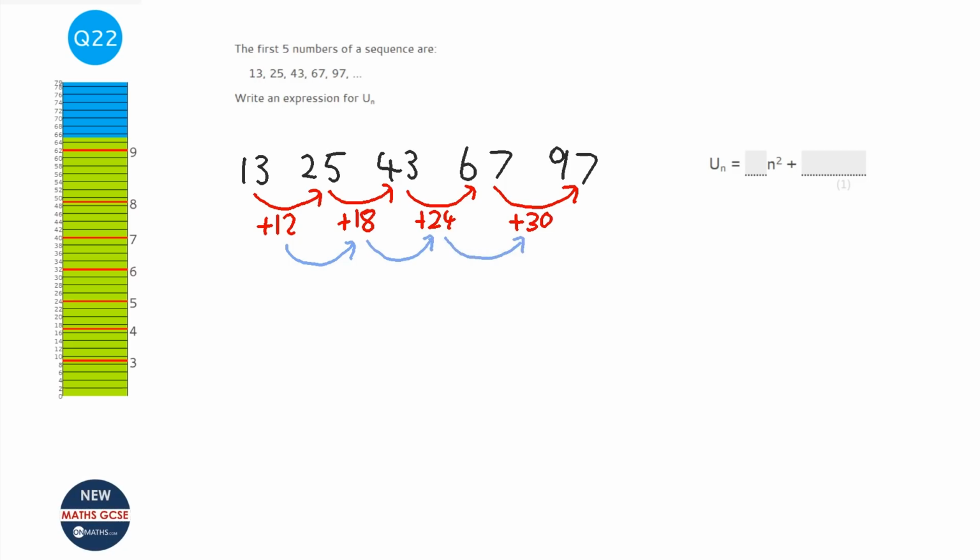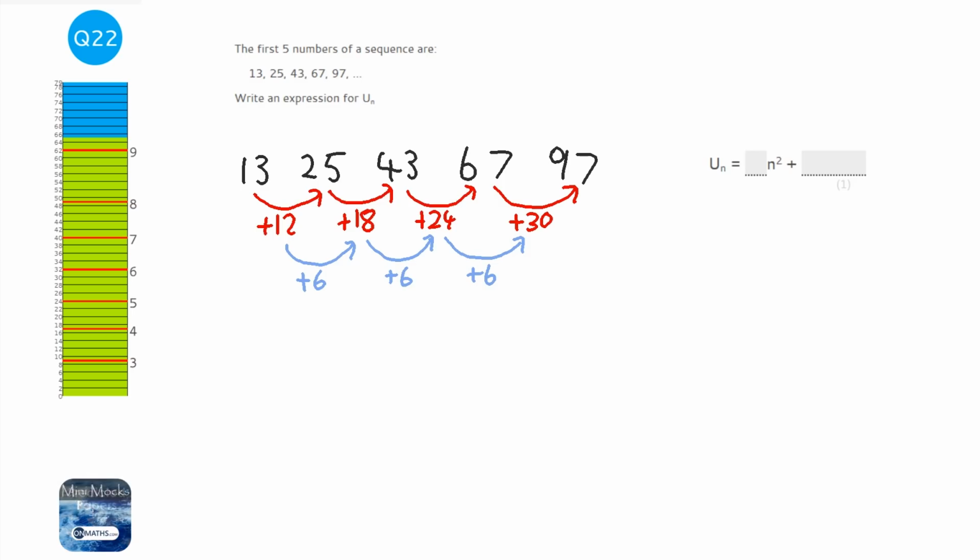If they don't go up by the same amount in the first difference, that means it's not going to be an arithmetic sequence. We're not going to use the standard linear nth term, the one that you're probably used to. For a second difference, it's going to be a quadratic. Let's check to see if there's a second difference. So that's add 6, this is add 6, and this is add 6. So we know it's a quadratic sequence, so it's going to involve an n squared somewhere.